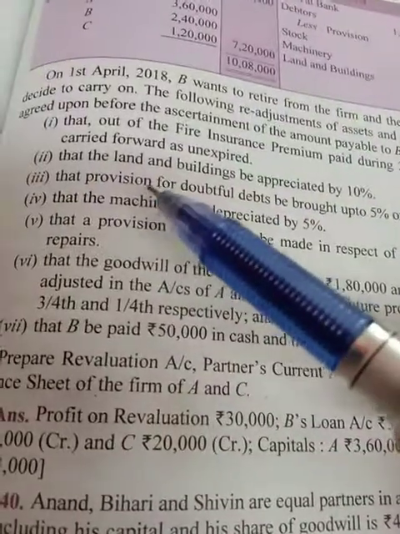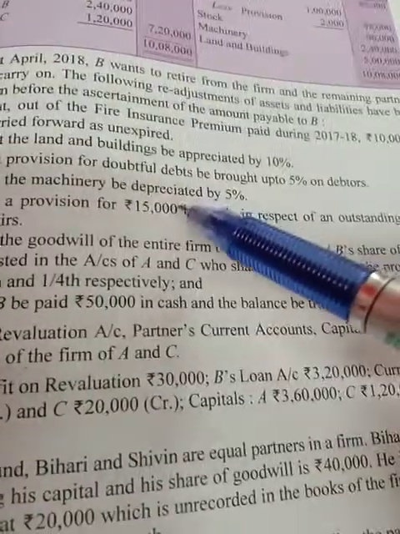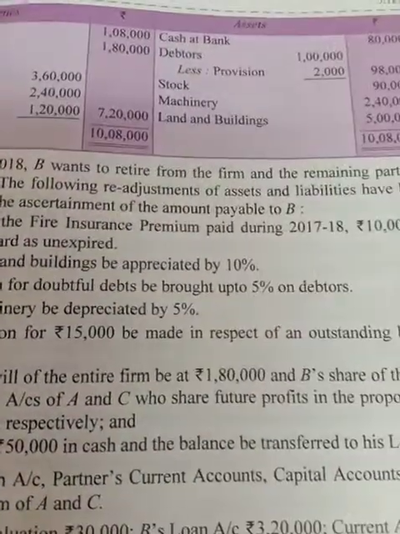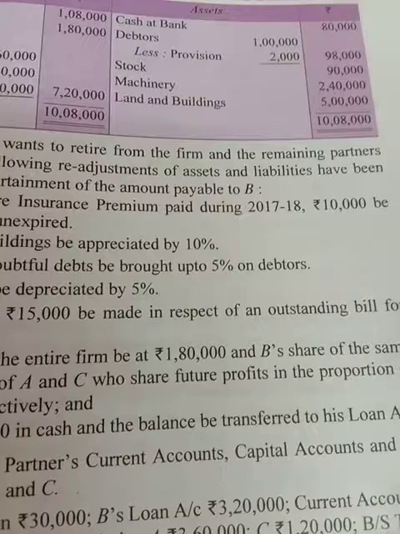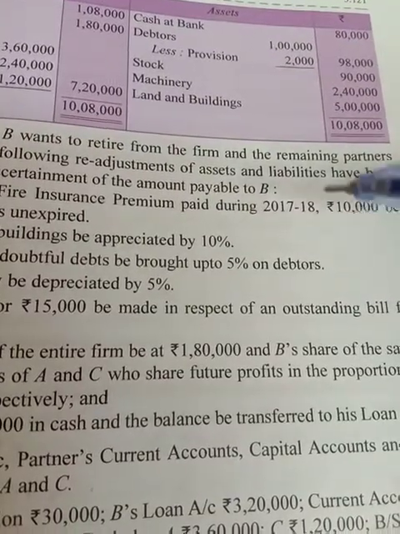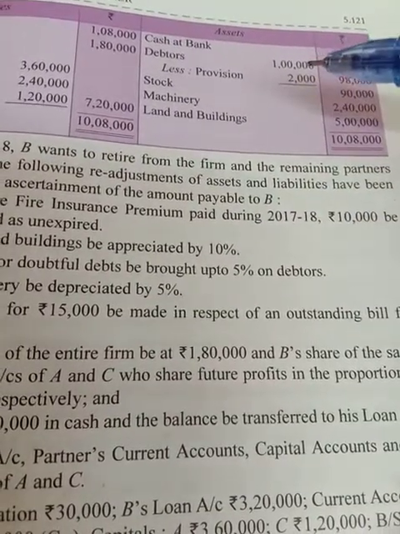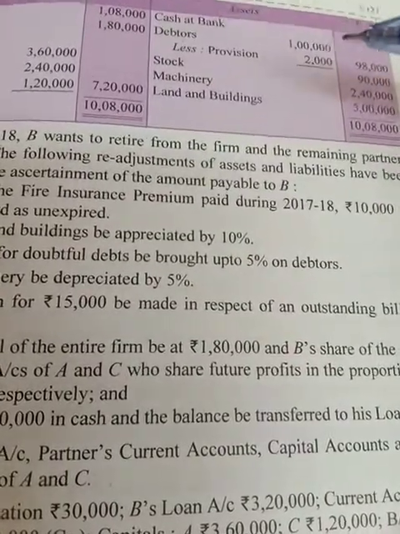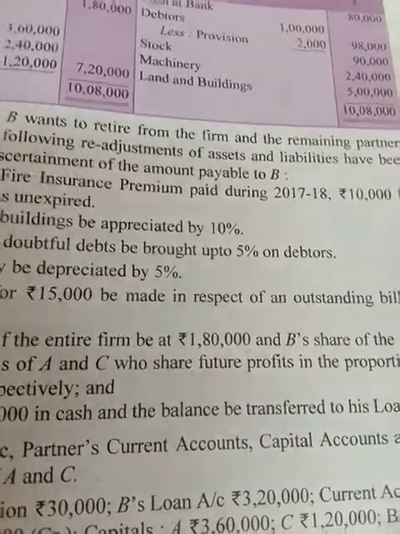Now the next thing is that the provision for doubtful debts be brought up to 5%. So you have to make a provision for doubtful debts of 5%. 5% of 1 lakh is 5,000, and 2,000 is already there. So you have to make an additional provision of 3,000 for doubtful debts, which you have to show in the Revaluation account.